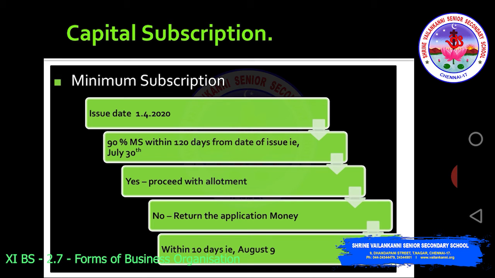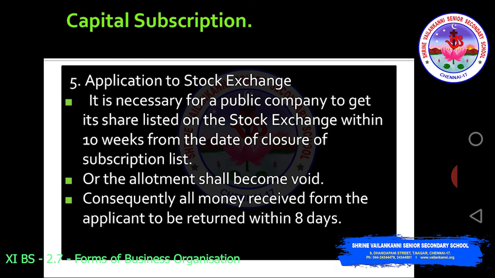It's a big process. So once this is successfully over, the next step will be application to stock exchange. It is necessary for a public company to get its shares listed on the stock exchange within 10 weeks from the date of closure of subscription list. That is, they have to apply to the stock exchange and get their shares listed on a stock exchange within 10 weeks from the date of closure of subscription list.